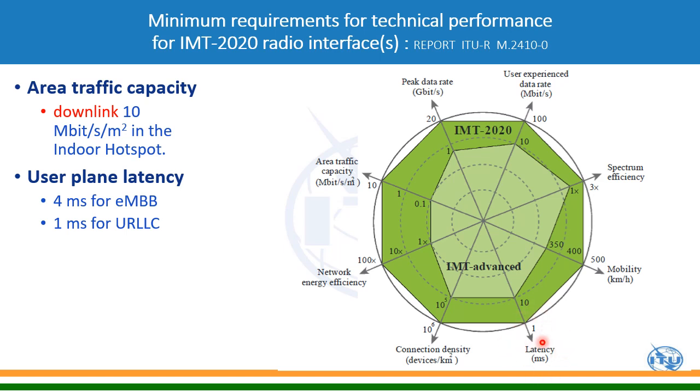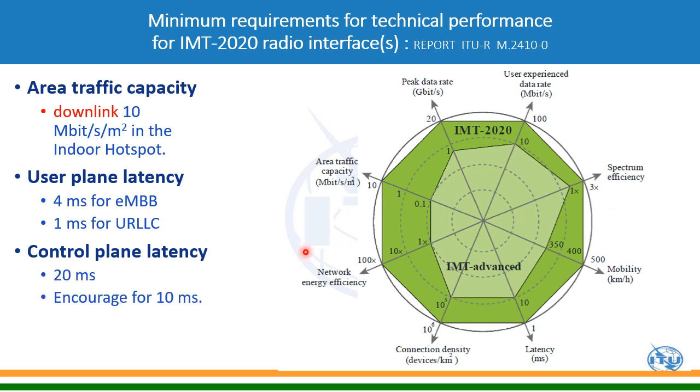This particular 1 millisecond is defined by ITU for URLLC kind of services, that is ultra reliable low latency communications. For eMBB it's 4 millisecond. If you look at control plane latency, which is not in this diagram, the control plane latency envisaged by ITU is 20 millisecond, and they encourage it to be better, up to 10 millisecond.